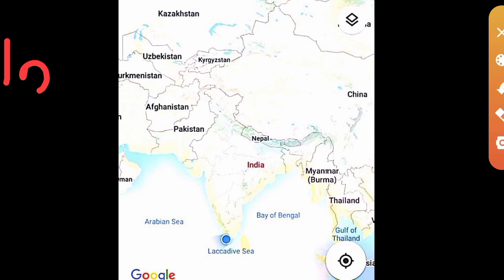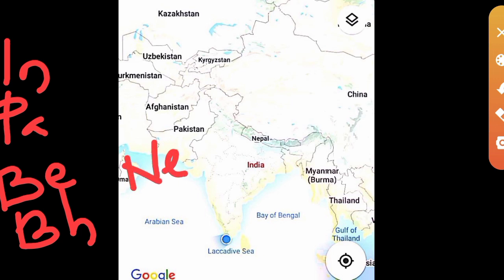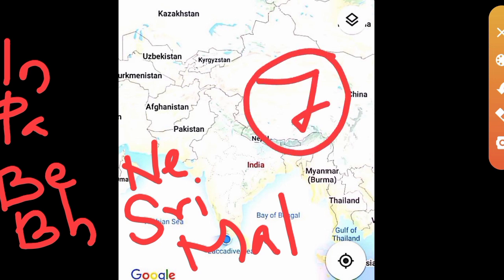Then Pakistan, Bangladesh, Bhutan, Nepal, Sri Lanka, and Maldives. Okay, these are the seven countries in Indian subcontinent.